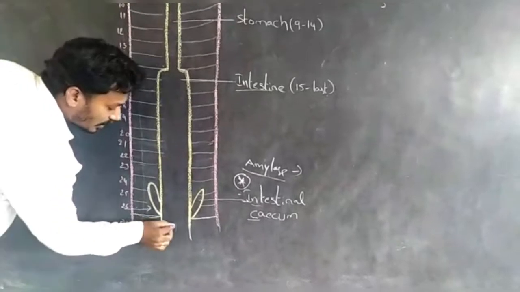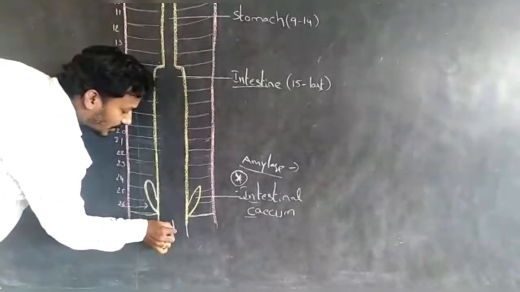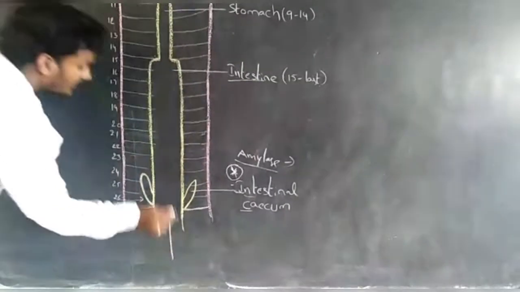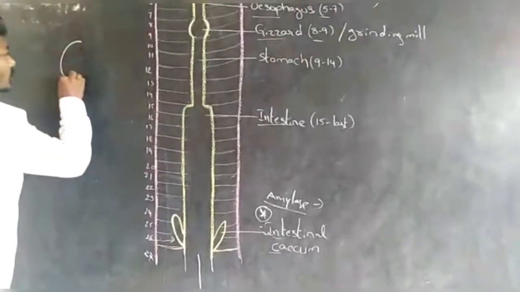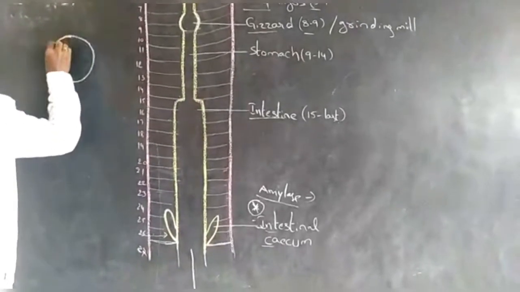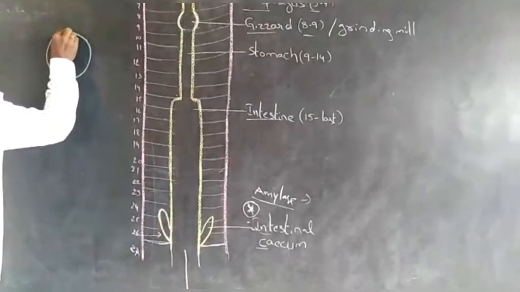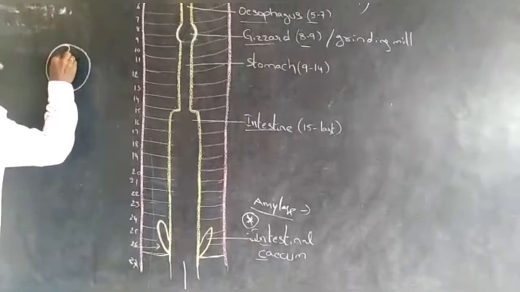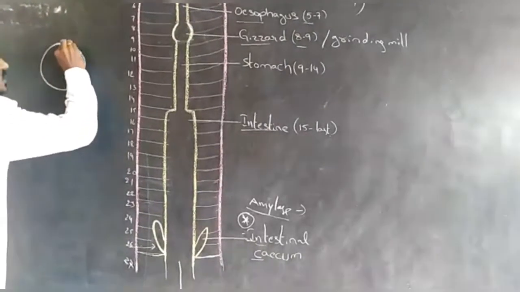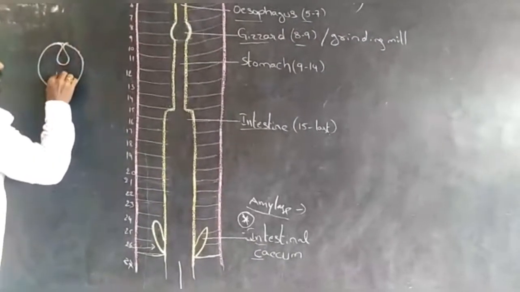After the 26th segment, the mid-dorsal line of the intestine is invaginated into the lumen.